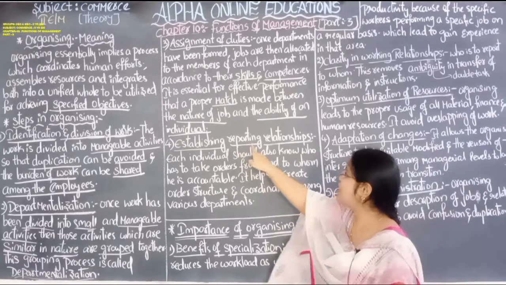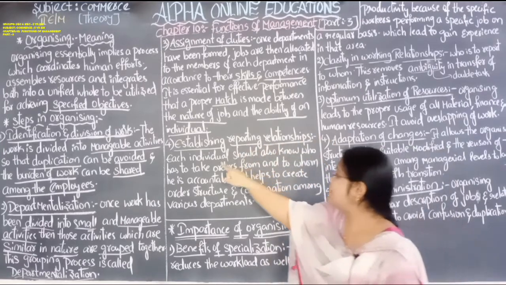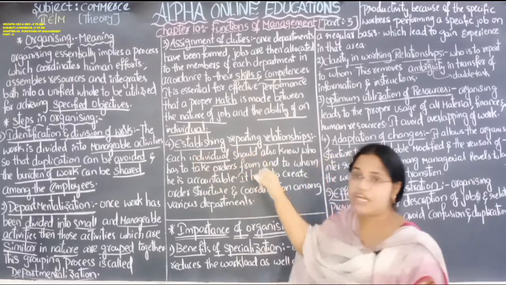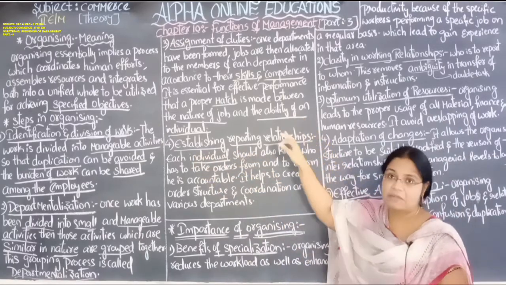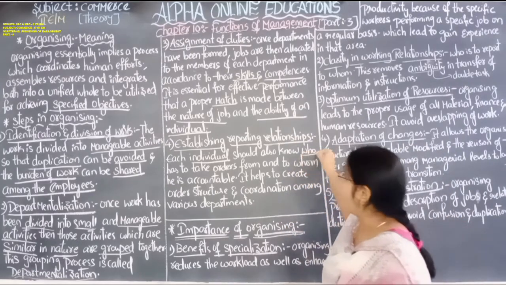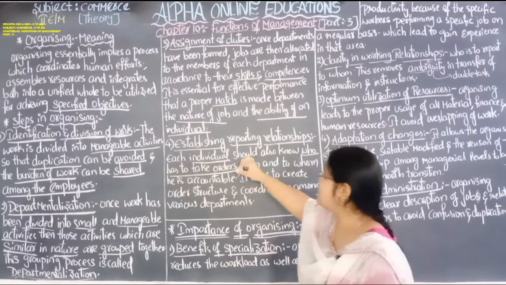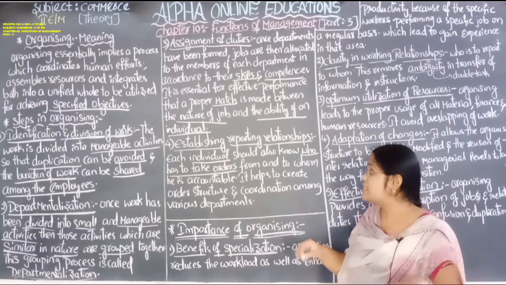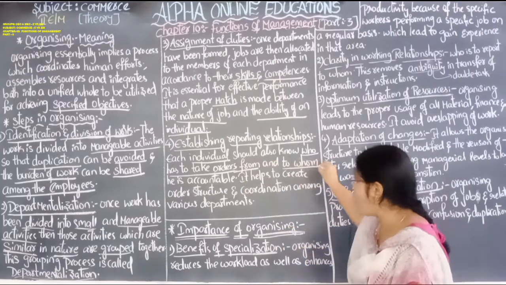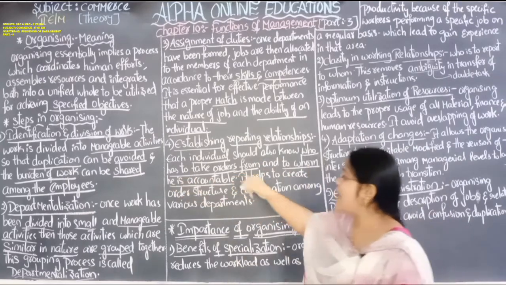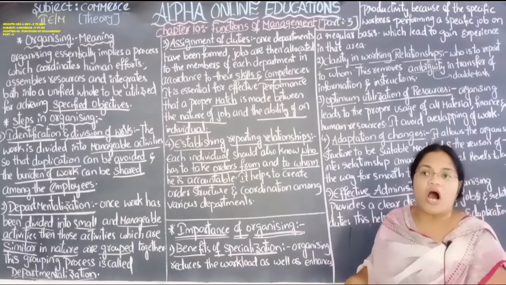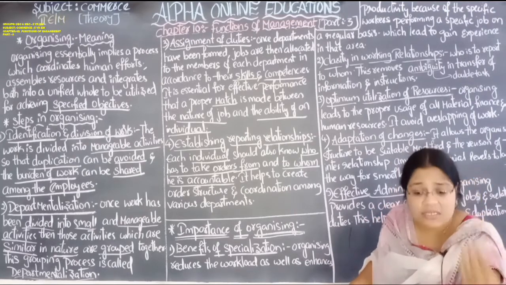So establishing reporting relationship means each individual should also know. Every individual who is a member of the department should know from whom they have to take orders and to whom they are accountable. Accountable means answerable. From whom we have to take orders, and to whom we have to answer.